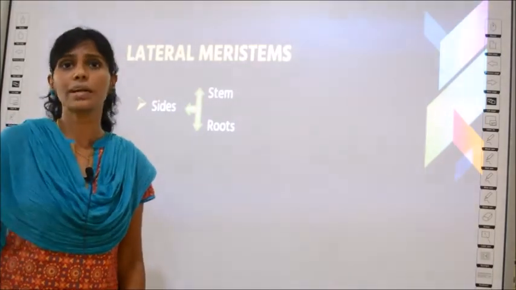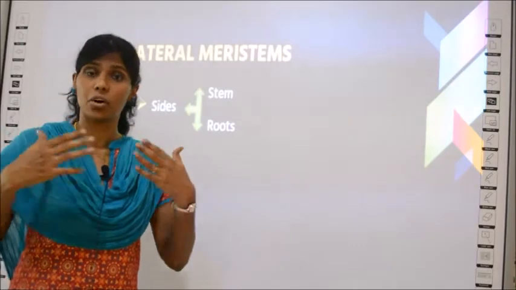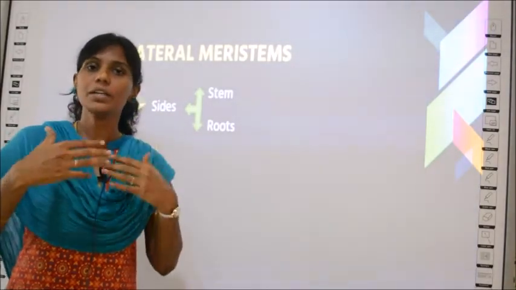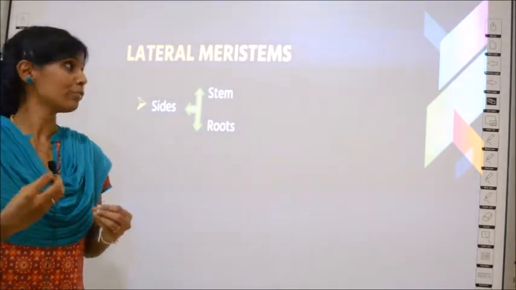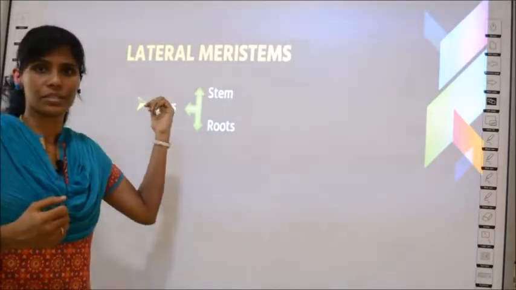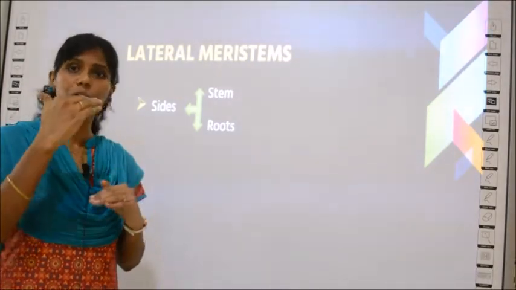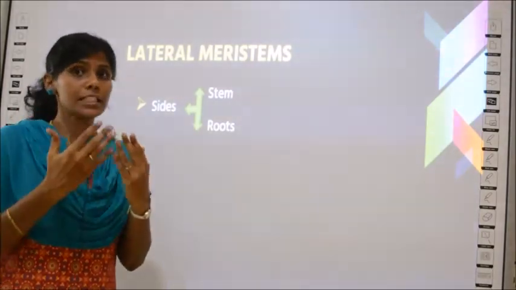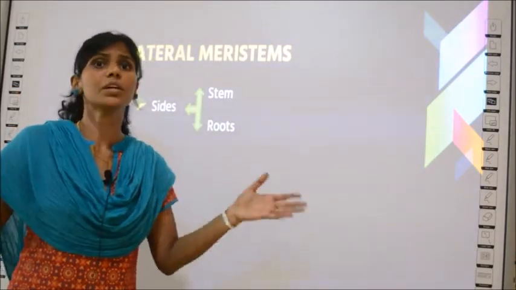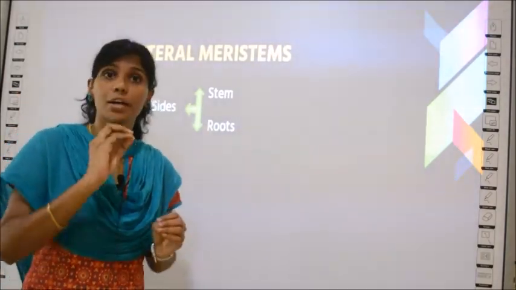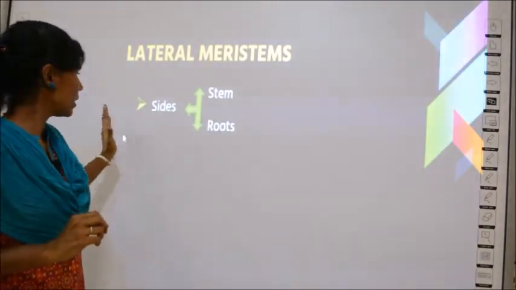The root does not grow only towards the ground, right? It will be scattered on the sides also. So wherever you can find growth by the sides, there you find lateral meristems, either in a shoot or a root. Shoot means the portion above the ground. So in stems, wherever you have side branches, and in roots also, wherever the roots can spread sidewards, they all have this type of meristem that is called lateral meristems.